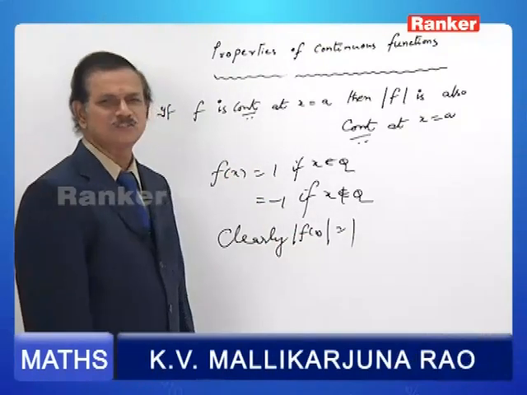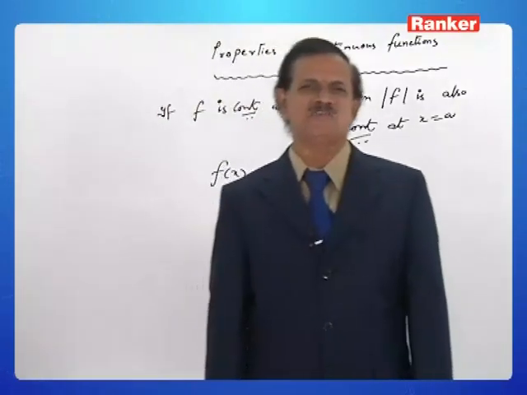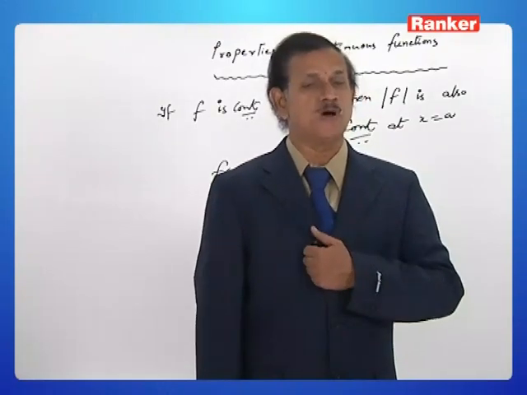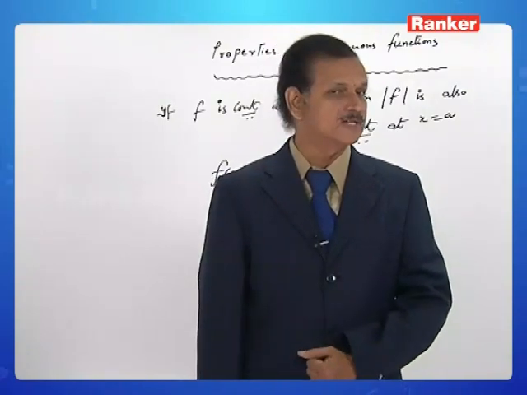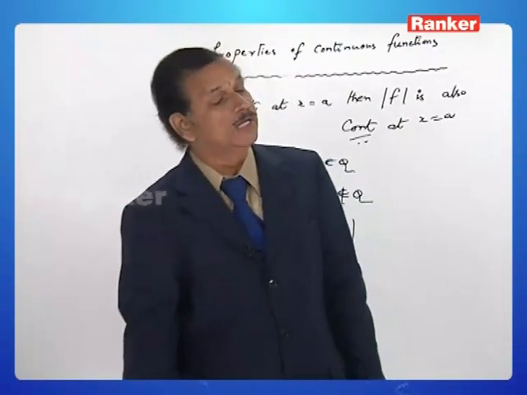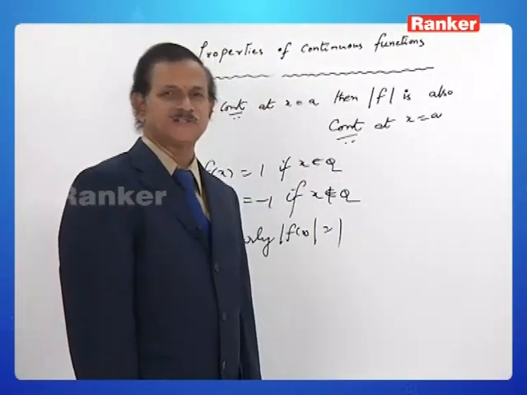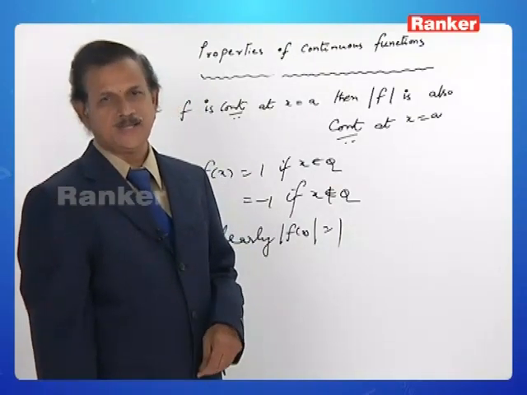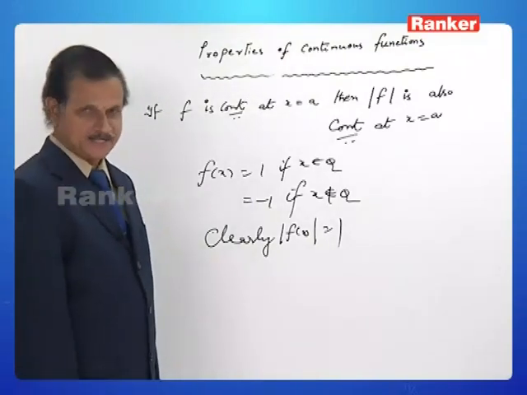Not only like this, you can have as many examples as you want. Signum function: f of x equal to 1 if x is greater than 0, f of x equal to minus 1 if x is less than 0, and f of x equal to 0 if x is equal to 0, is also an example to say that mod f of x is continuous but f is not continuous. Isn't it? Like this, we make use of this property. Next property.